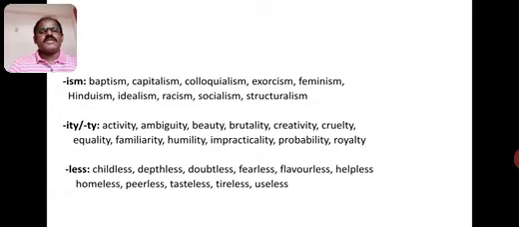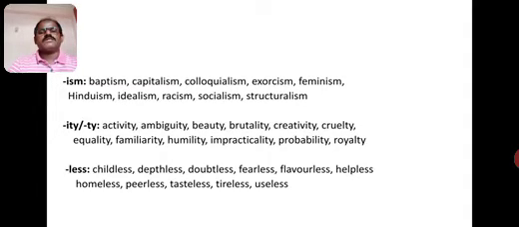With adding the suffix ity, it has become impracticality. Next, probable is a root word. With adding ity to the root word, it has become probability. Royal is the root word. With adding ty, it has become royalty.